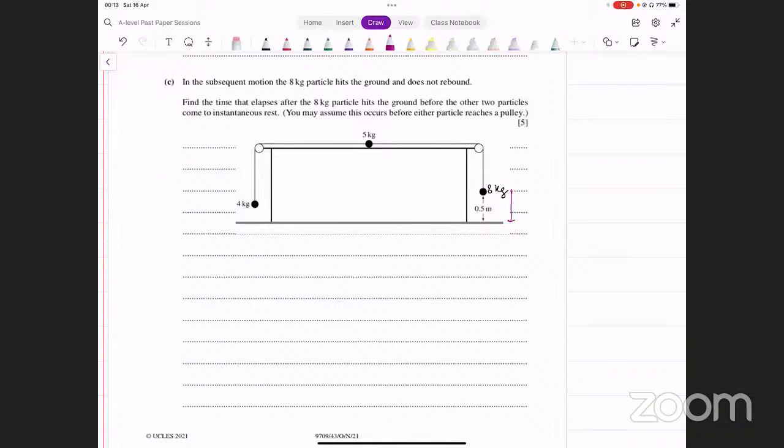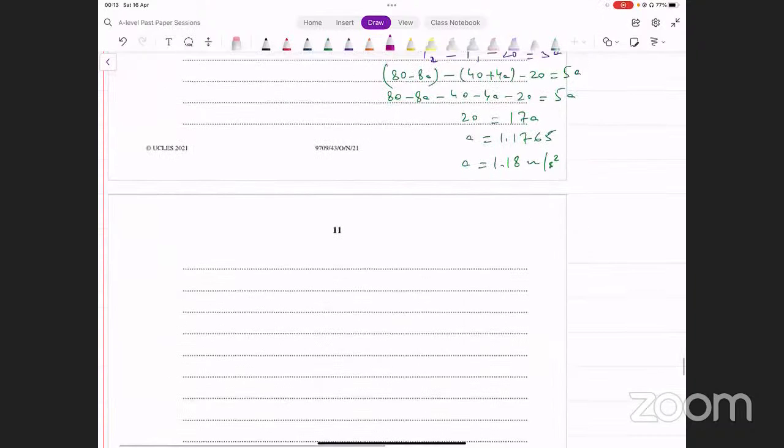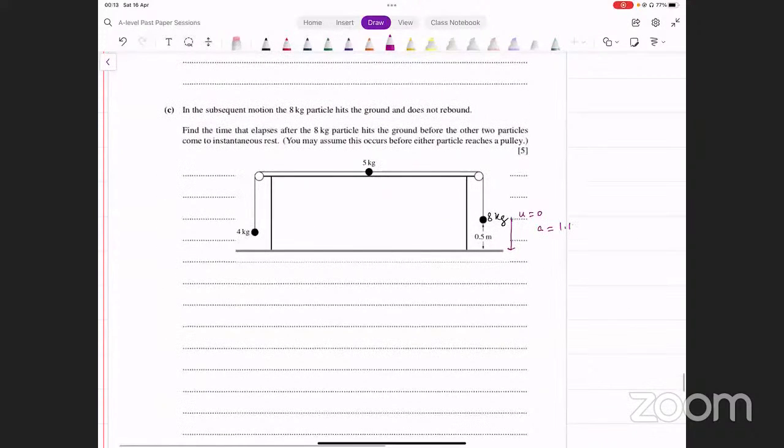उसके बाद से तो हम क्या करते हैं? पहले जो current position है उसको use करके, since we know कि initial velocity 0 थी और we know acceleration was 1.1765 and we know the distance traveled until the 8 kg particle hits the ground.